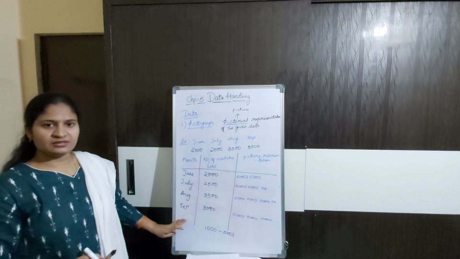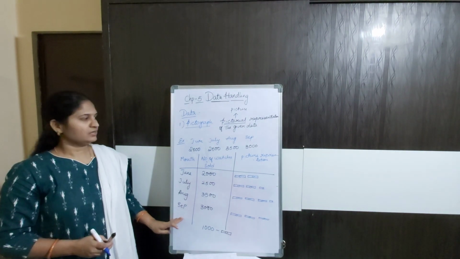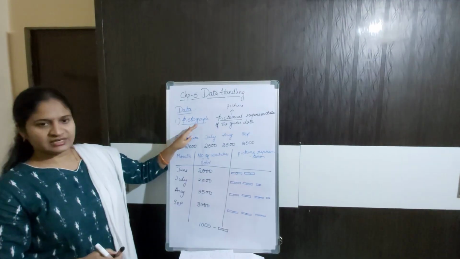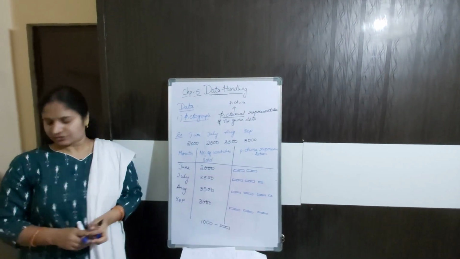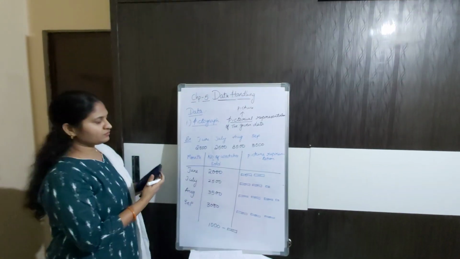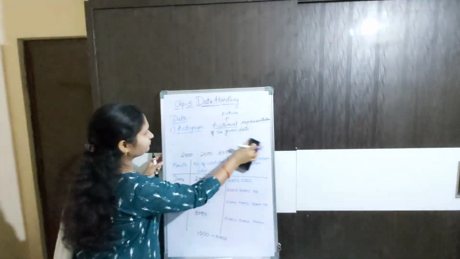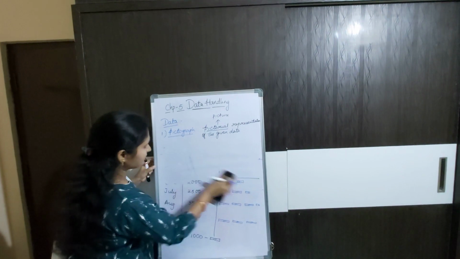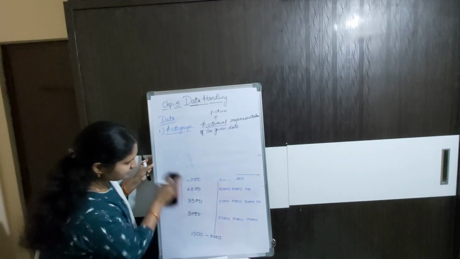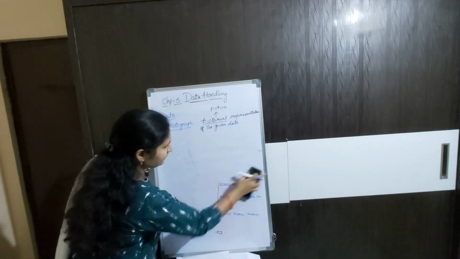This is the pictorial representation of the data. Is this clear to everyone? Now let us go with the next one. Next representation. What is the next representation we have? Bar graph.